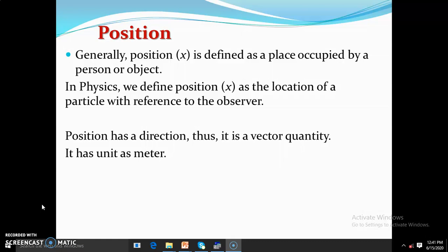Now, a particle at point X observed from a point A has a different distance and direction when observed from point B. This means that position is viewed in terms of a frame of reference, origin, or coordinate system.